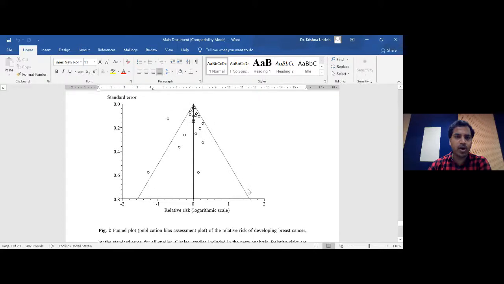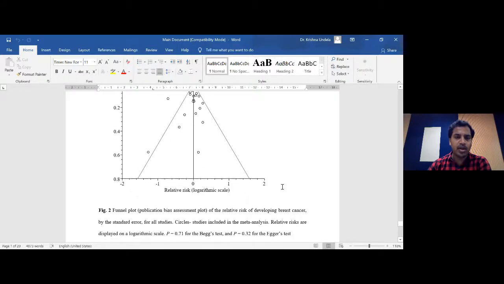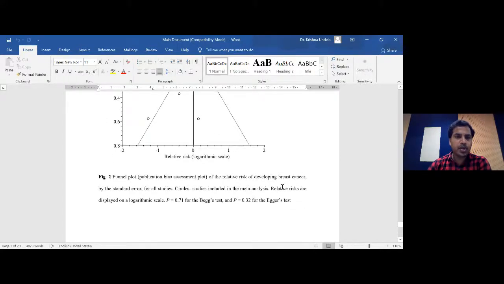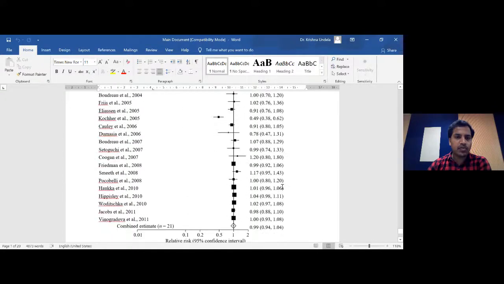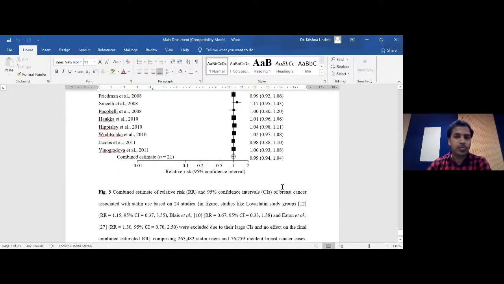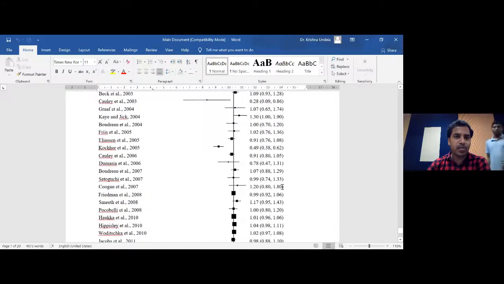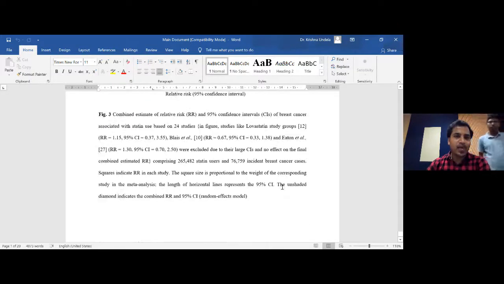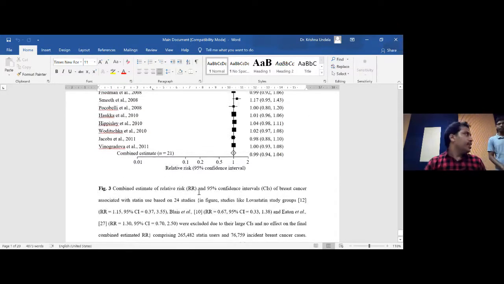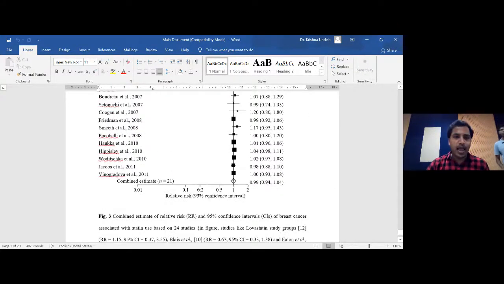And this is the funnel plot, which I think was already explained by Richard. We are going to have the forest plot here, and this is the forest plot we are going to explain within the manuscript. So in the forest plot, there's a clear-cut description we have given.